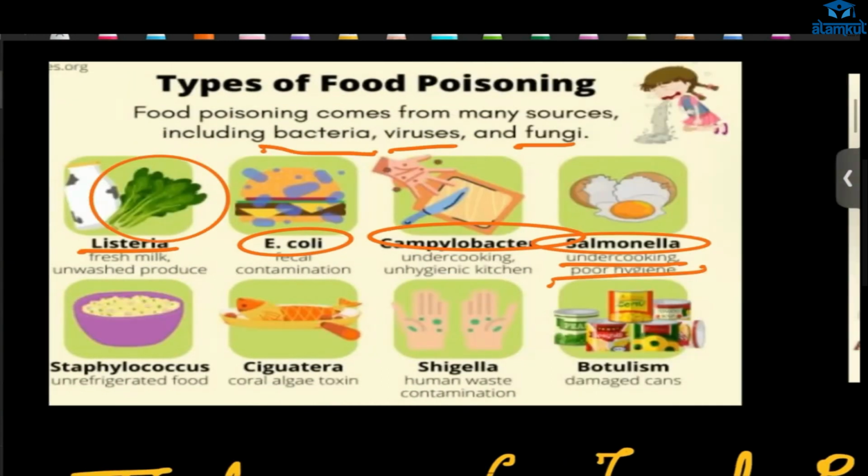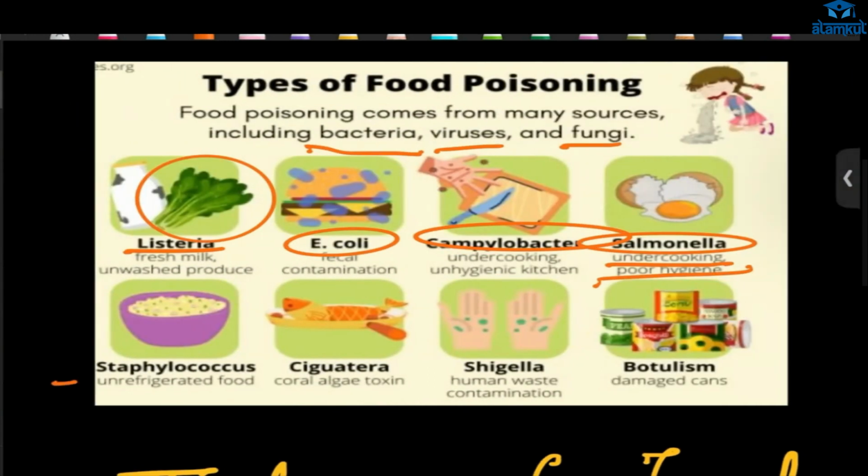Eggs. Then we have Staphylococcus. Here, ma'am, what is happening? Refrigerated food is okay, but if you are not refrigerating it, the Staphylococcus bacteria will grow on it. Then Ciguatera. Here, if the fish is eating algae, and we are eating the fish, what will happen? The algae will produce toxin. So if we eat it, we'll get food poisoning.